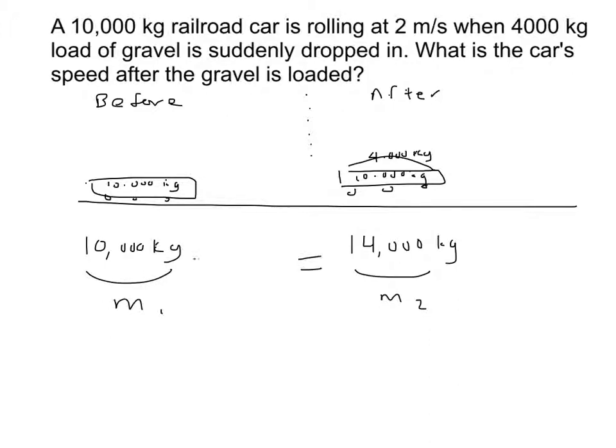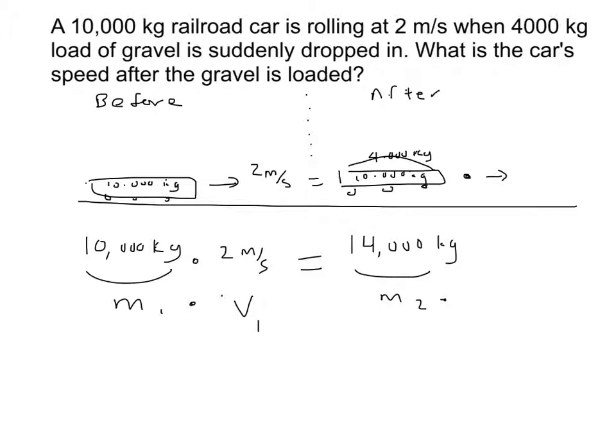And we know that in the end, the momentum must be the same. So this one that's moving at 2 meters per second must be balanced against this one, where we've got this new mass and now a new velocity.